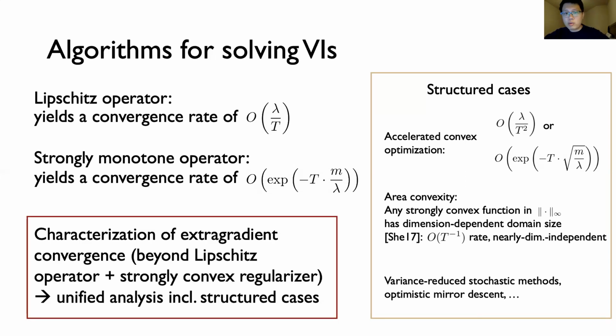So the main conceptual contribution of our paper is a new condition characterizing the convergence rate of extragradient methods beyond this standard setup of a Lipschitz G and a strongly convex R. And our new characterization boils down to a simple to verify relationship between the pair G and R. And we show that this new framework captures the tailored analyses of several of the structured instances that we mentioned.